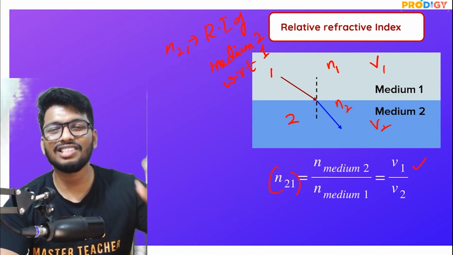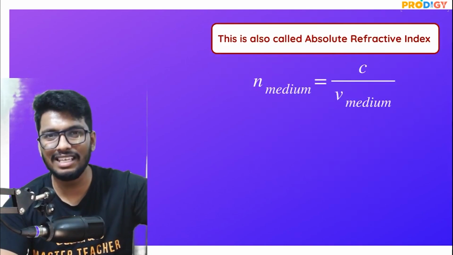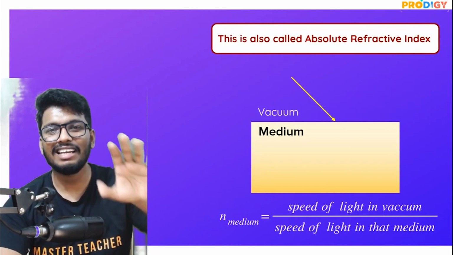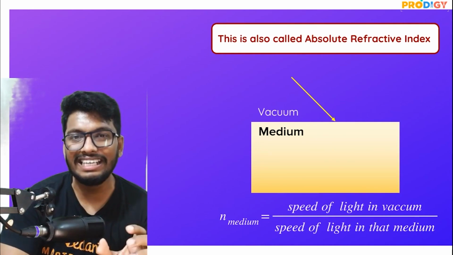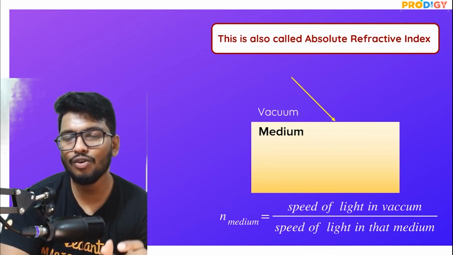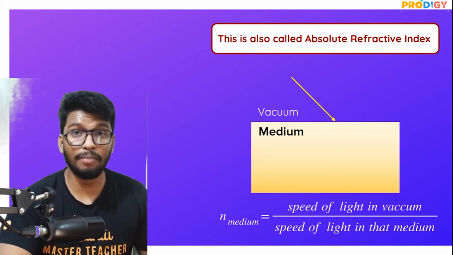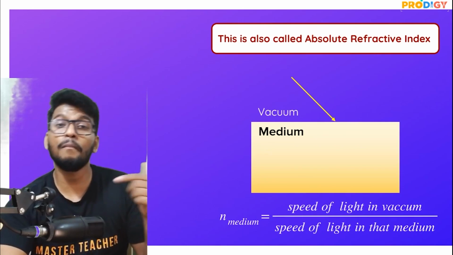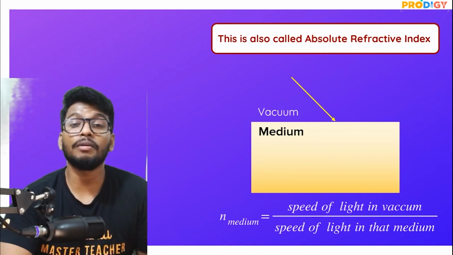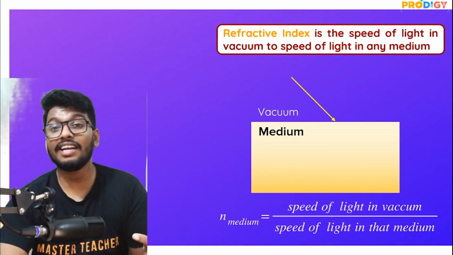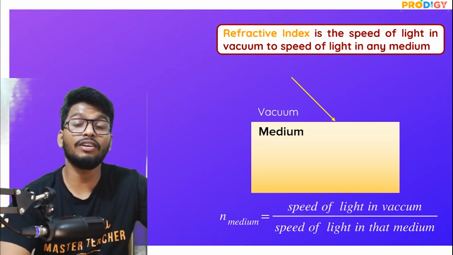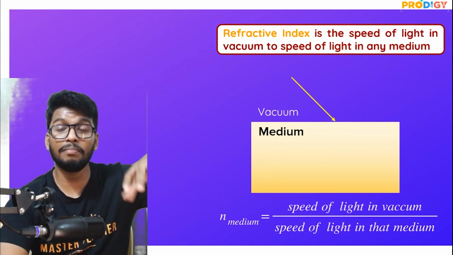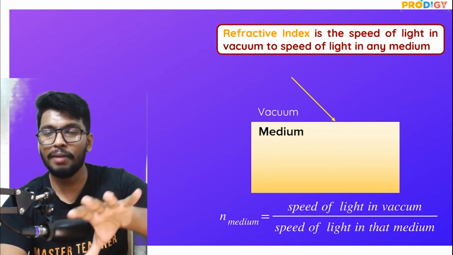So once again, just a quick revision, people, of what we have seen so far. Once again, refractive index is nothing but a quantity which tells you by how much a ray of light is going to bend. Because here's the thing, guys, in some mediums the ray of light is going to bend more, whereas in some it is going to bend a little less. So this refractive index helps us to compare in which of these mediums light would bend more, and in which of these light would bend less.